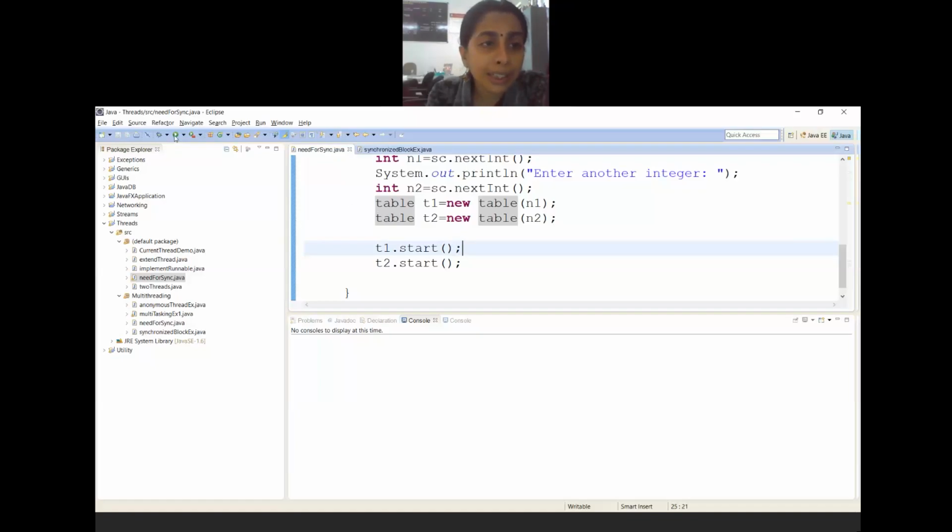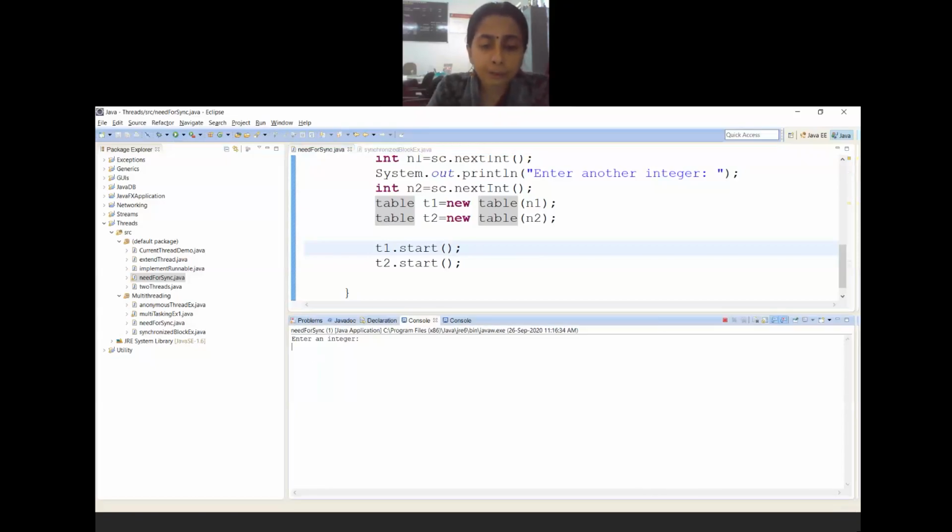Now, let us see how this will work. I will run this code. It is asking to enter the first number. Let me enter, say, 23. Just have a look at the kind of output you are getting. Is it all in the proper manner? Let me run it again.